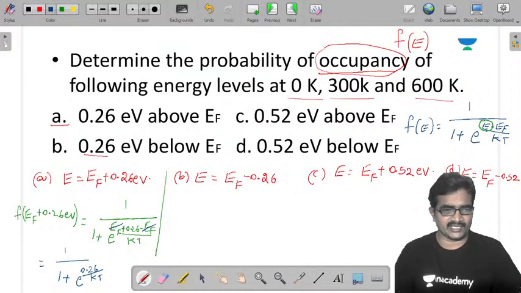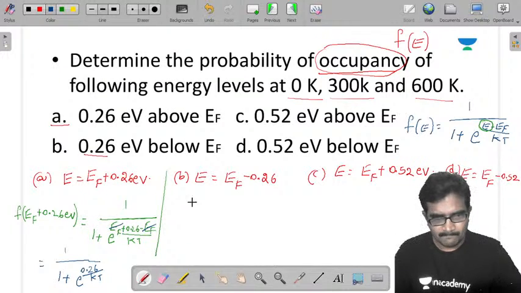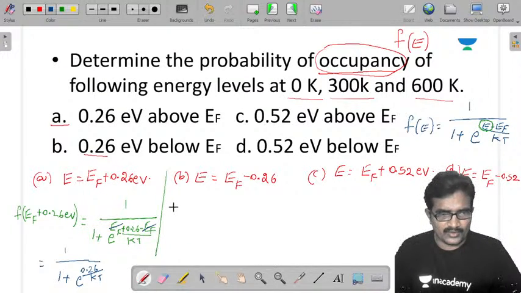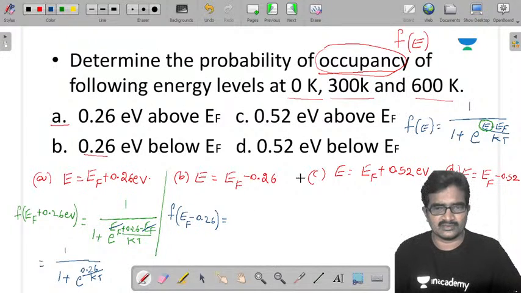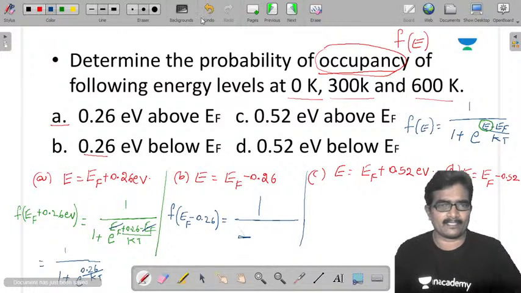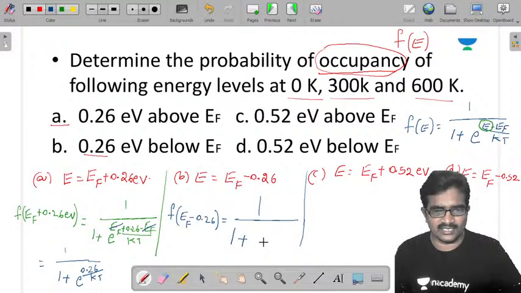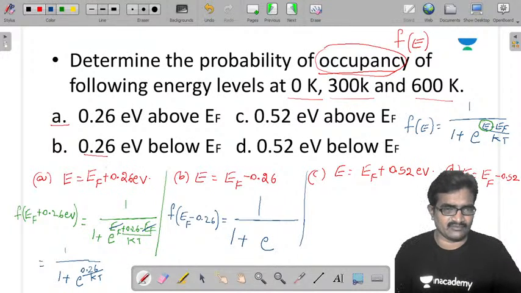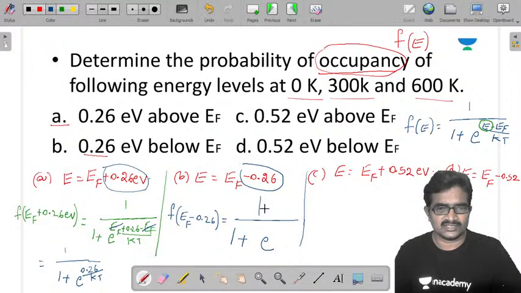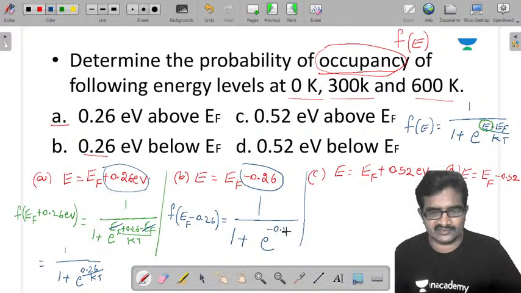Here also I am doing the same thing. Now you get f of EF minus 0.26 is equal to 1 by 1 plus e power, it is minus. See here, once you get plus, that's why we got plus. Here we have negative, minus. So you get minus 0.26 by kT.